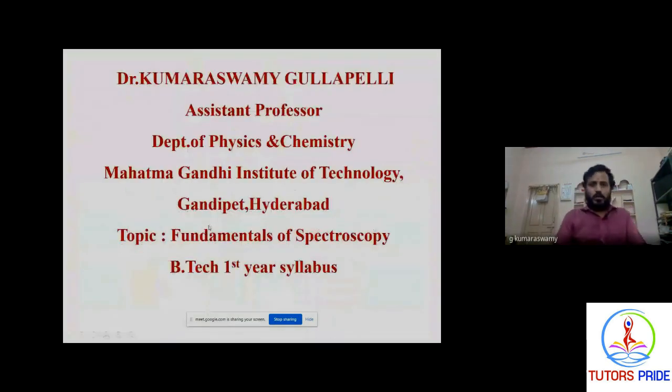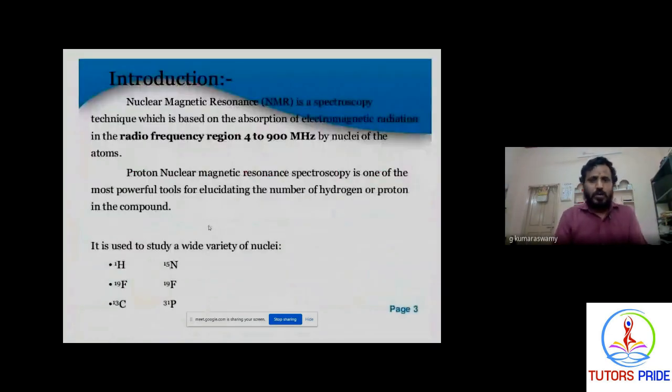The NMR spectrum is obtained by radio frequency in the range of 4 to 900 megahertz. If you pass 4 to 900 megahertz radiation to any substance, you will get the respective NMR spectrum. So, nuclear magnetic resonance spectroscopy. Nuclear magnetic resonance, the meaning is there only.